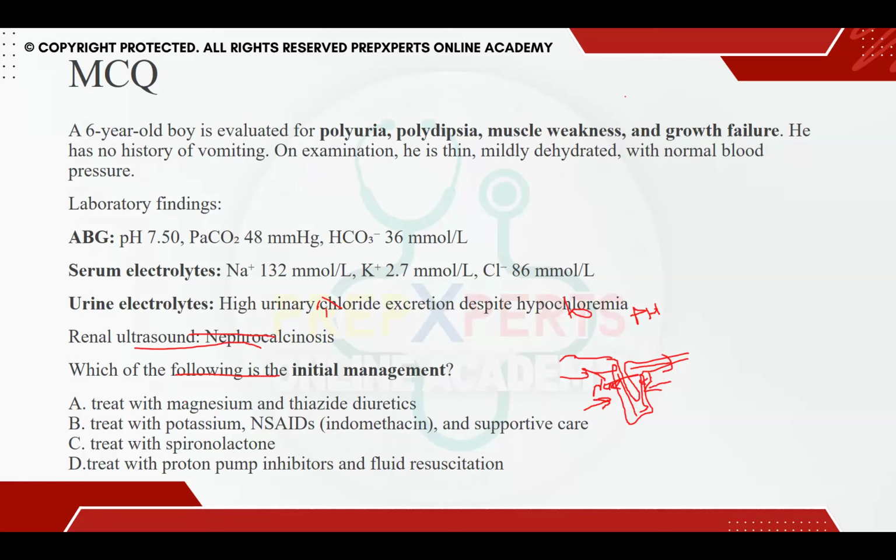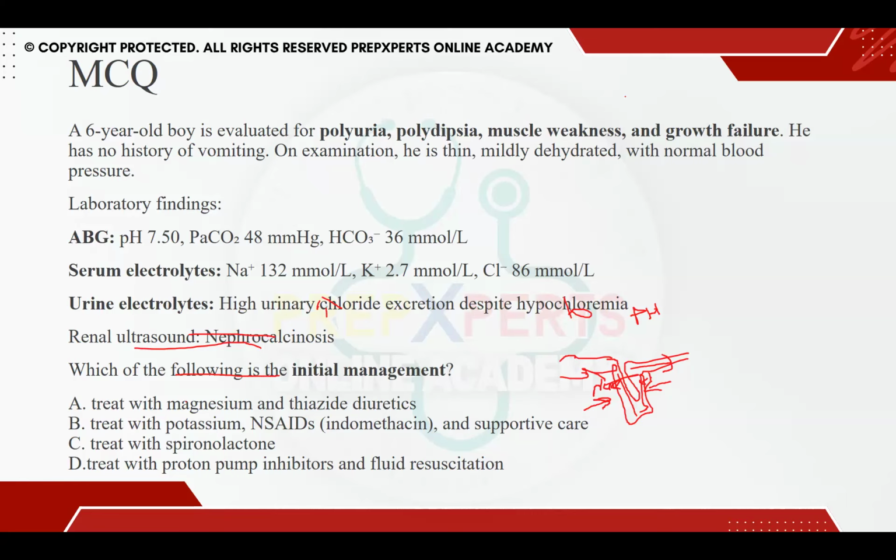Very similar to Bartter syndrome, the other condition that we have is Gitelman syndrome. They both come up interchangeably and are very similar. So how do we differentiate between Gitelman and Bartter? We usually differentiate on the basis of magnesium. Exactly, very good. In Gitelman, what usually happens is hypomagnesemia, but in Bartter you do not have hypomagnesemia. The rest of the condition is very similar. So if there is no hypomagnesemia, always think of Bartter first. If it is associated with hypomagnesemia, go for Gitelman.